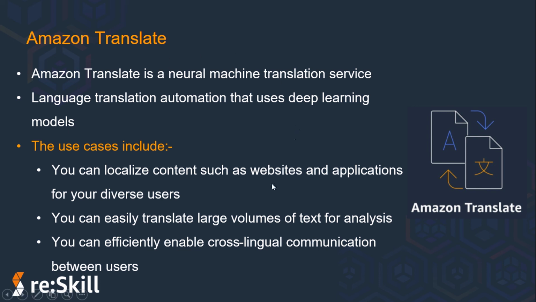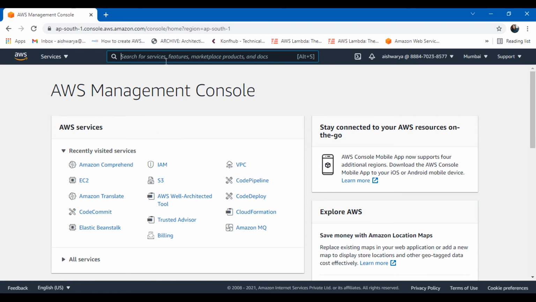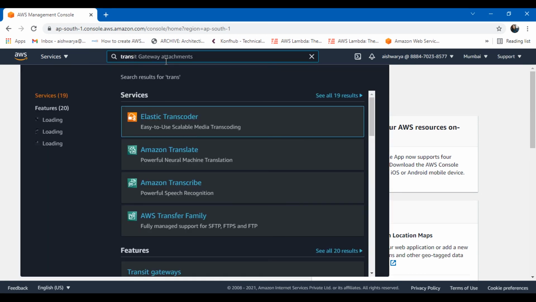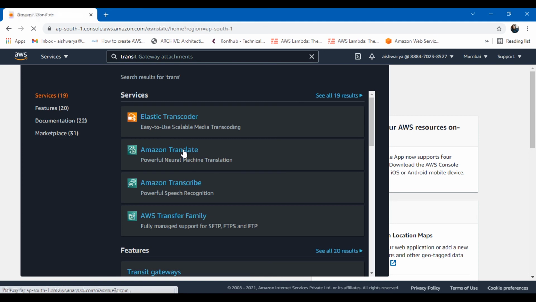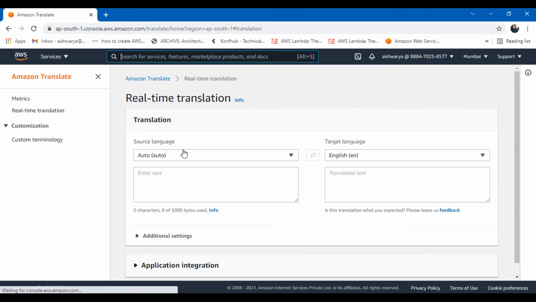So let me show you this service. How does this work? This is again very straightforward, like how we have seen with Comprehend. Translate also works in a similar way. Let me show you. Let's go to the AWS console and find Amazon Translate, and here we go. Translate is here. We just need to input the text that is here.